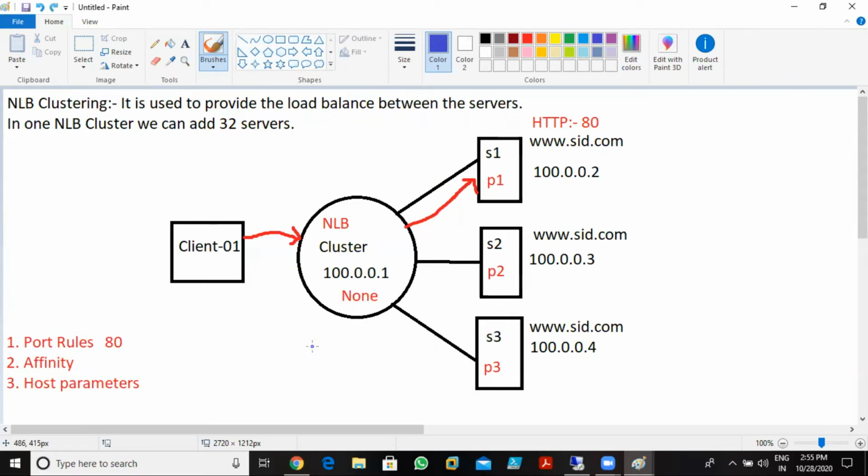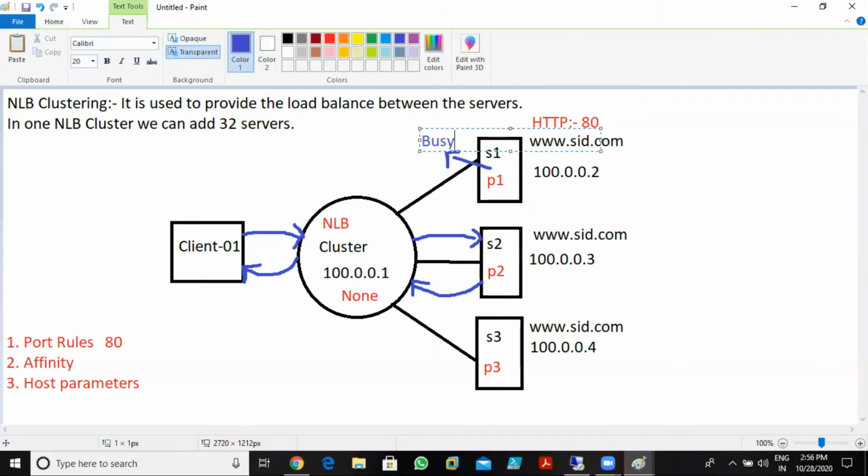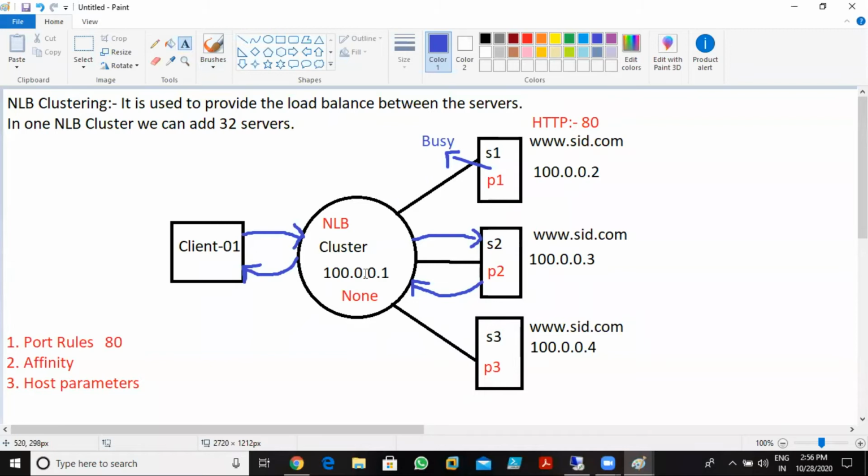Okay. So if we talk about none, what does none mean? Imagine that client 1 sends the query for the first time, and it goes to server 2, and server 2 resolves this query. Now again, server 1 is up, you can see that, but server 1 is busy. Not down, it's busy with some other queries. So the first time, server 2 resolved the client 1 query.